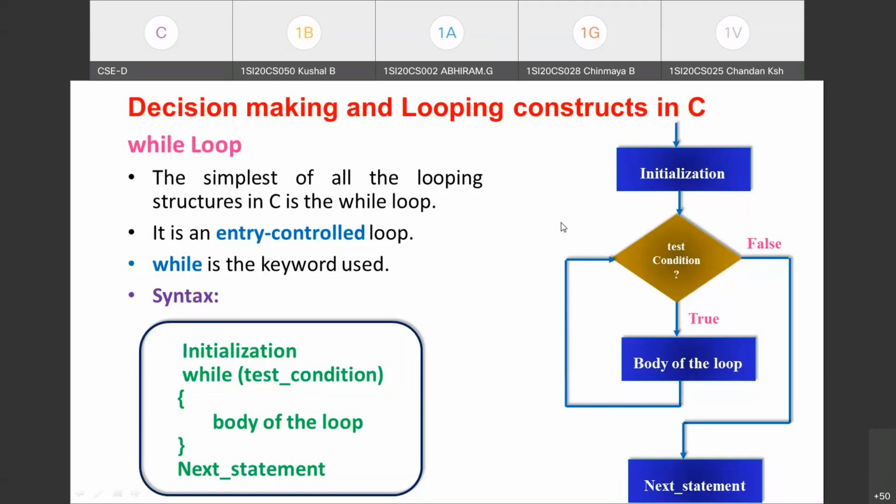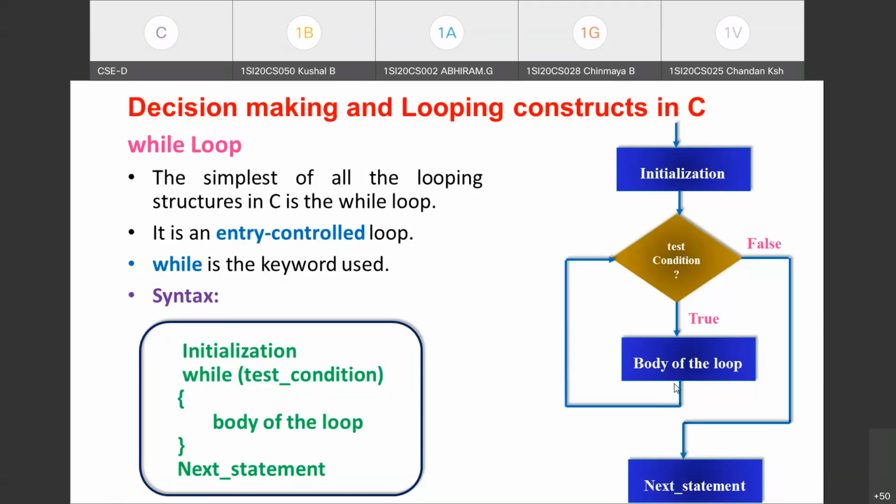So here in case of while loop, the initialization part appears before the loop. Then in the loop header we are going to write the test condition. As you can see in the syntax, in the loop header itself we have written the test condition, and within the body of the loop we are going to write the statement to update the loop control variable. So these three parts must be there in any looping construct. Otherwise your loop may become infinite.